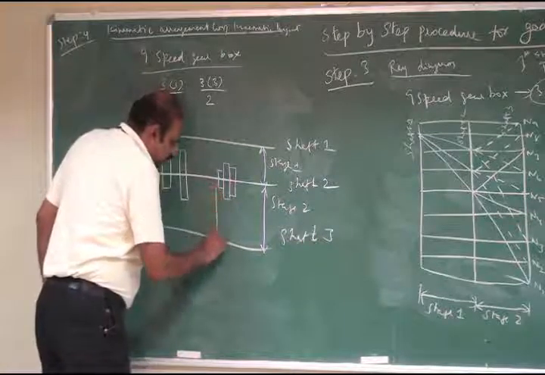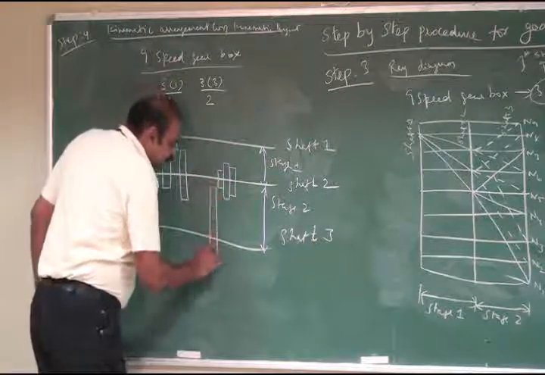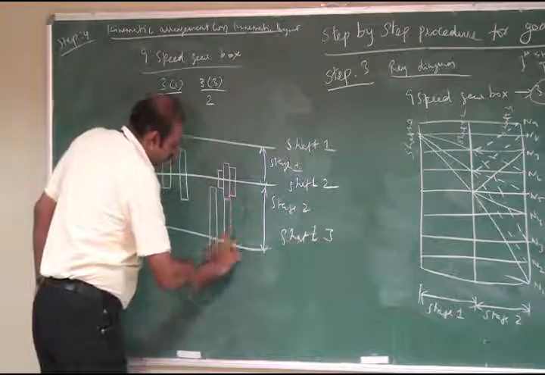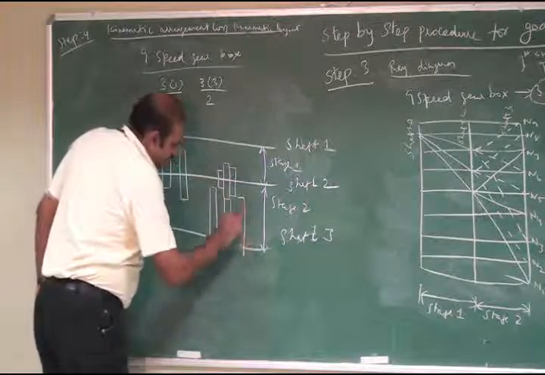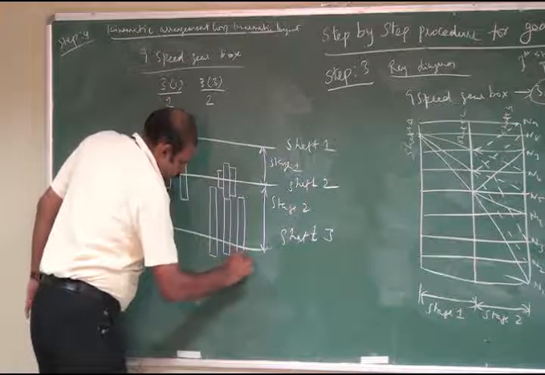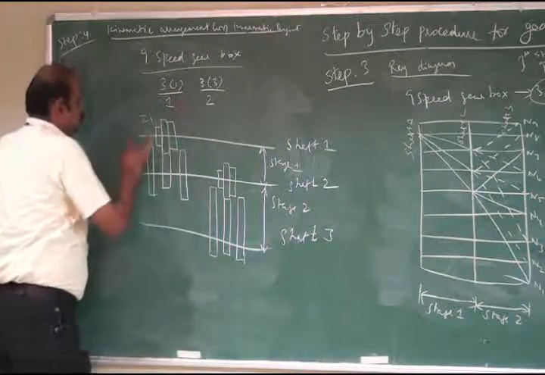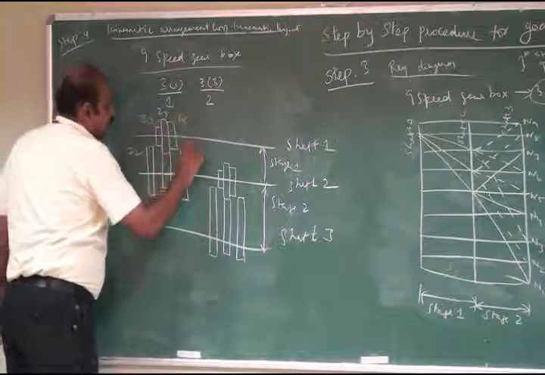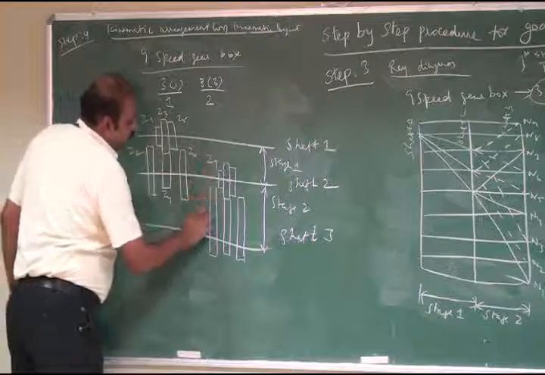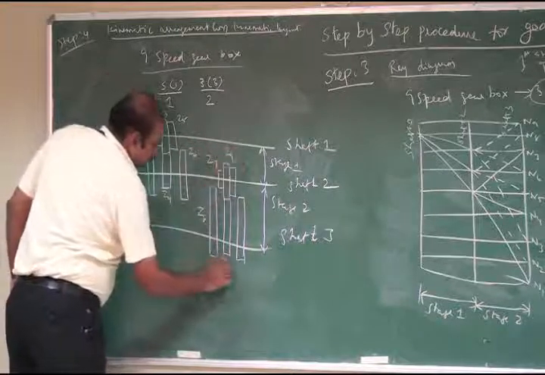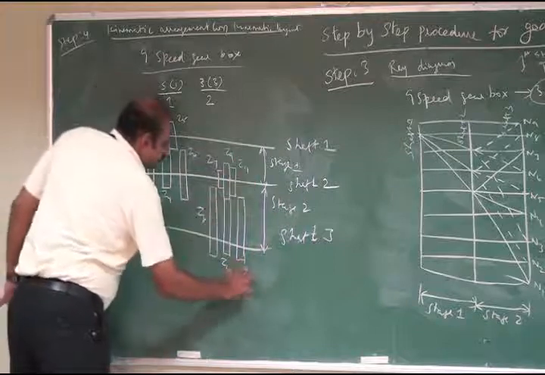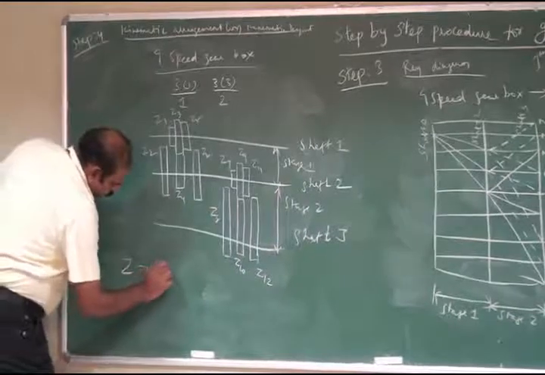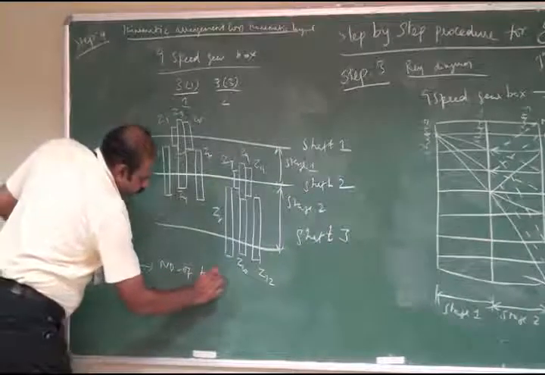The smallest gear meets a maximum one, the maximum gear meets a smallest one, and the intermediate gear meets an intermediate one. So these are Z1, Z2, Z3, Z4, Z5, Z6, Z7, Z8, Z9, Z10, Z11, and Z12, where Z denotes the number of teeth on the gear.